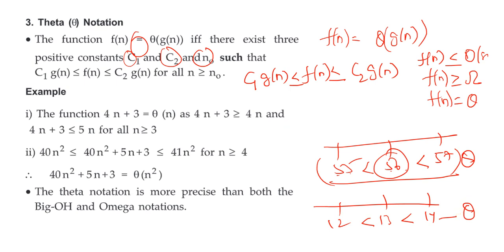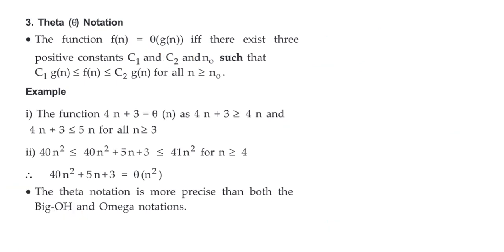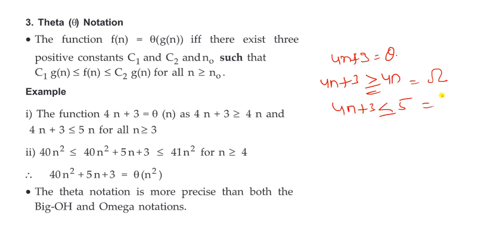So likewise, see the example here. The function 4n plus 3 is equal to theta of what? So 4n plus 3 is greater than or equal to 4n. Greater than means what? It is omega. And next, 4n plus 3 is less than or equal to 5n means what? Big O. Now from these two expressions, can we determine theta? Yes, we can. Here this is the greater value, so this is the f of n.